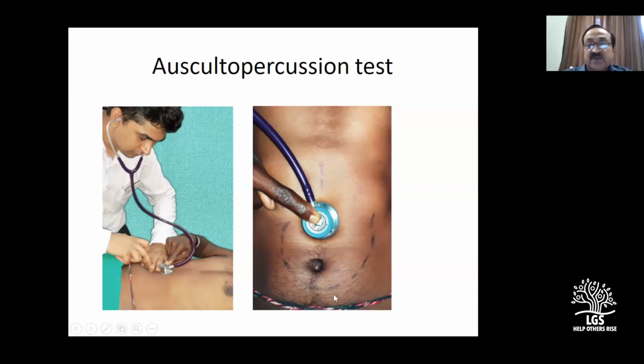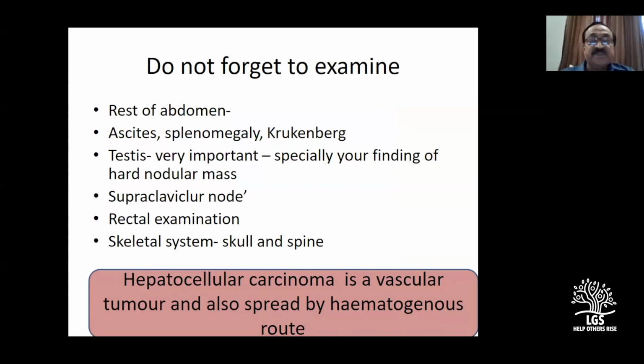You get a resonant note, draw the line like this. So that is your greater curvature. Just to mention, some examiners may ask you about the succussion splash, where you hold the stomach and move it. I won't ask this question because I don't find it a very useful test. If you have any other questions, you can ask me later. But we'll just conclude the clinical examination.